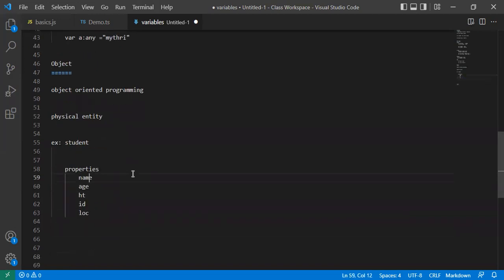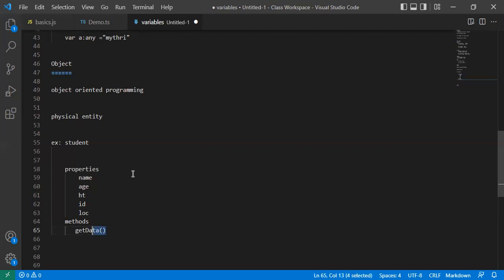So the object mainly contains properties, and another thing is methods. An object contains properties and methods. Methods are more like actions or activities, things done with respect to the object. In the generic format, a student can drink water, which we can also call a method. A student can walk, because it is an activity. Like that, we can assume anything. But in the normal discussion, with get data, we are getting the data of the student by using this method.